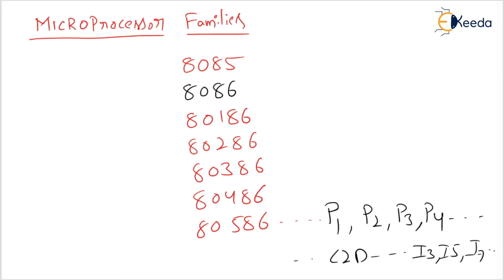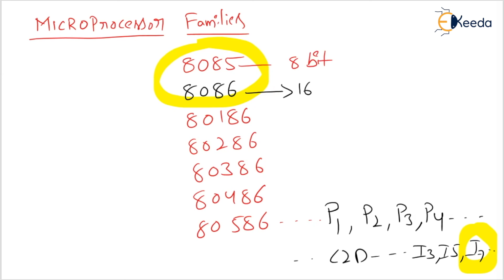If you want to know about the i7 microprocessor, we should know about the 8085 and 8086 microprocessors. 8085 is an 8-bit microprocessor. 8086 is a 16-bit microprocessor.